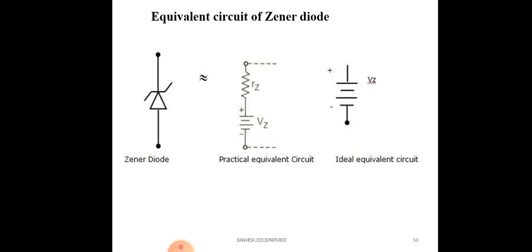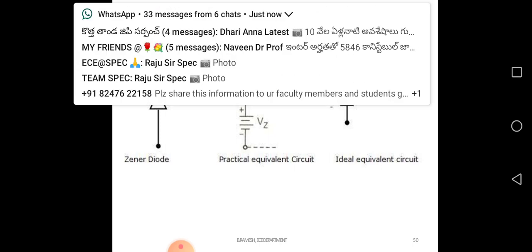So you can observe the Zener diode equivalent circuit, the practical equivalent circuit, and the ideal equivalent circuit. Generally, after a certain voltage the current starts flowing in the diode. So we are representing here our RZ resistance and the junction voltage VZ. Okay, so the ideal diode circuit diagram. So this is about this diode's characteristics.